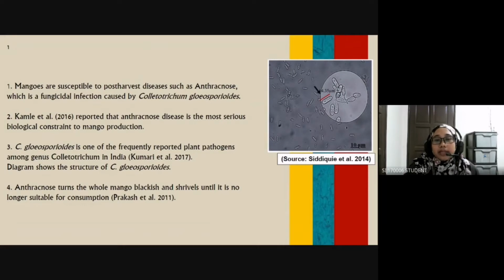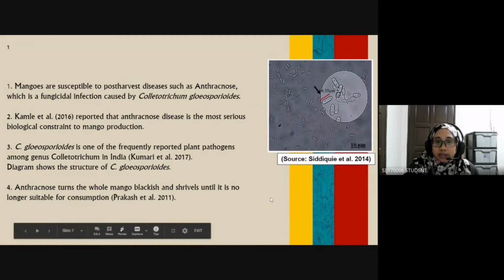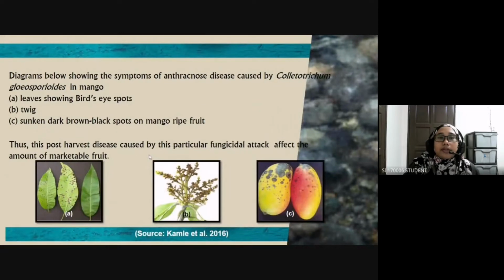Anthracnose turns the whole mango blackish and shrivels it until it is no longer suitable for consumption, by Prakash et al. 2011. Diagrams below show the symptoms of anthracnose disease caused by Colletotrichum cuspidis in mango, which are leaves showing bird eye spots, twig, and sunken dark brown black spots that can be seen on ripe mango fruit. Does this post-harvest disease caused by this particular fungal attack affect the amount of marketable fruit?